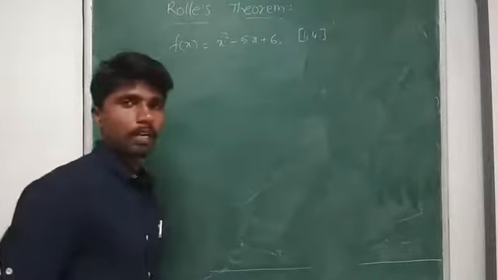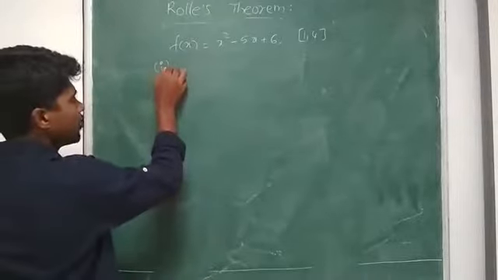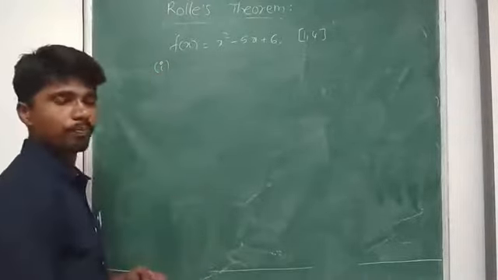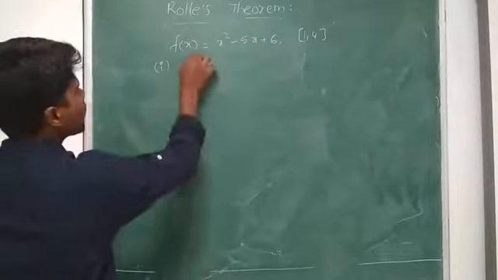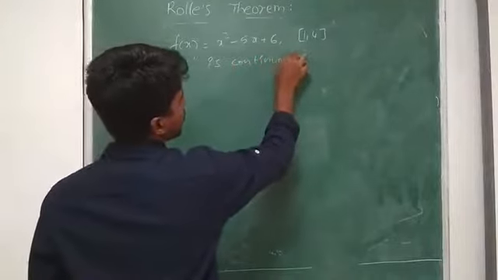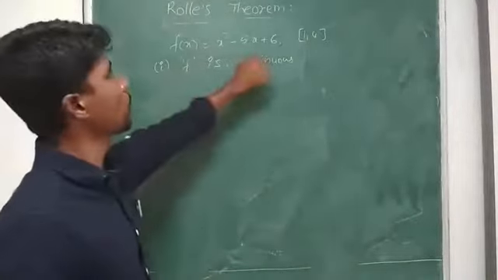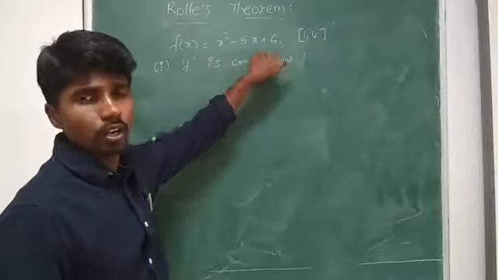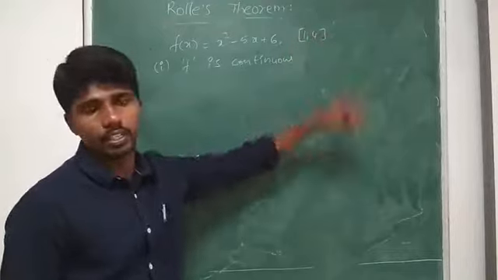Right? I am checking Rolle's theorem. Rolle's theorem, what did it say? If it has to follow Rolle's theorem, it has to satisfy 3 conditions. Condition number 1, f is continuous. I want the reason. What is the reason? F of x is a polynomial function. Polynomial functions are always continuous in real numbers, but they have given only one interval, so it's continuous.